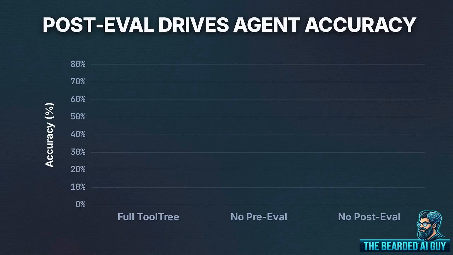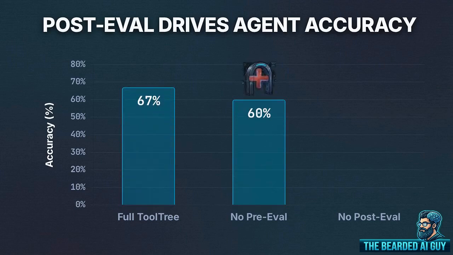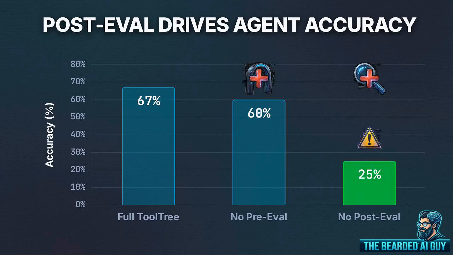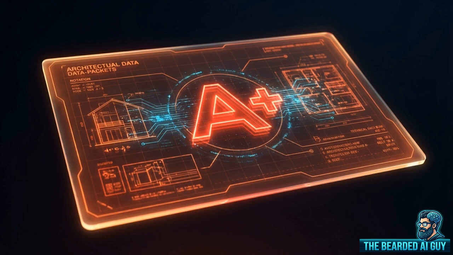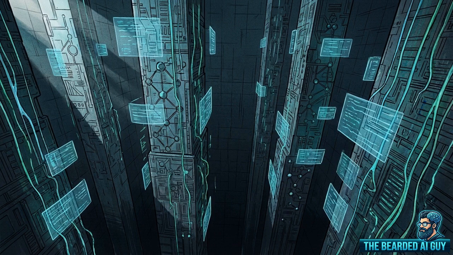The paper includes an ablation study on the GTA benchmark to show which parts of this architecture are actually doing the heavy lifting. Removing the post-evaluation signal causes a much larger drop in accuracy than removing pre-evaluation. This confirms that retroactive credit assignment, judging after the fact, is the necessary fix for myopic tool selection. We've seen the accuracy gains, but we also have to look at the deployment realities of test-time search.